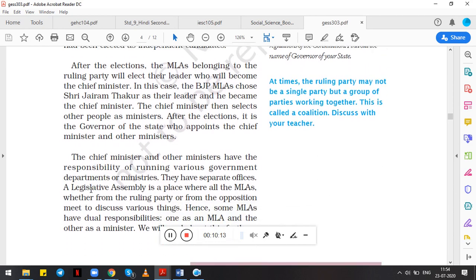There are chances that at times the ruling party may not be a single party, but a group of parties working together. This is called a coalition. So there are chances that not each and every time in elections there could be a clear majority party which has secured 50% or more MLAs. In that case, what do political parties do? They combine, or they work together with other parties, and they form a coalition government. Coalition is where two or more political parties come together to form government.